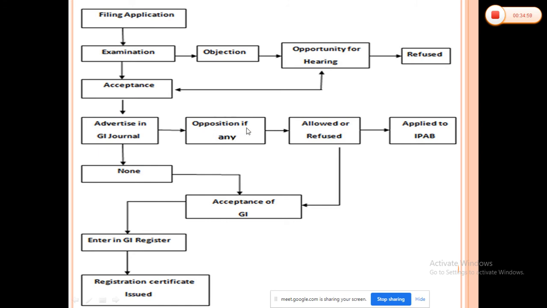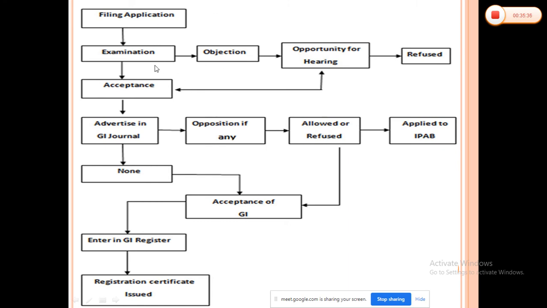Then opposition to the registration is there, allowed or refused. If refused, you can apply to the IPAB, that is the Intellectual Property Appellate Board. So that is where you can apply, like a high court. This particular appellate board is basically for intellectual property. And if the opposition is refused, the GI is accepted and entered into the geographical register.